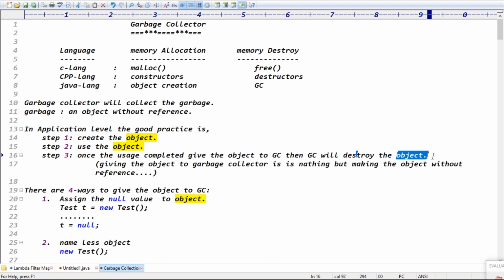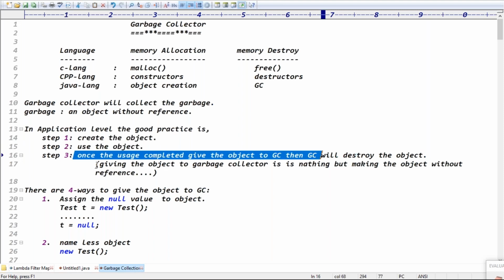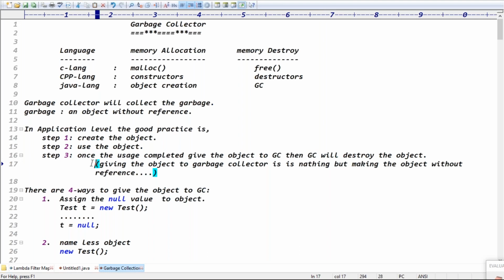Is it clear now? The garbage collector destroys that object, guys. So the question is what, sir? You said create the object, use the object. Once the usage is completed, give the object to the garbage collector. That is fine. Then how to give the object to the garbage collector? Garbage collector requires what type of data? Garbage. It means an object without reference.